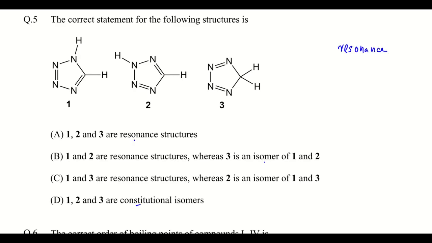Resonance is the delocalization of the pi electrons. In the given structures, these are not resonance structures, since a hydrogen shift is also taking place, as you can see here, it's changing over here and here. If only the delocalization of pi electrons were involved, it would be resonance. But here the hydrogen shift is also taking place. So the answer to the question will be option D: 1, 2, 3 are constitutional isomers.